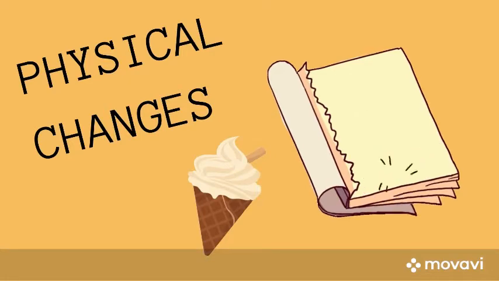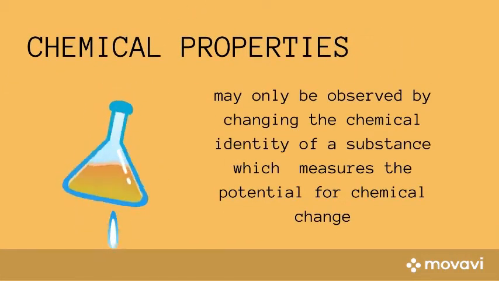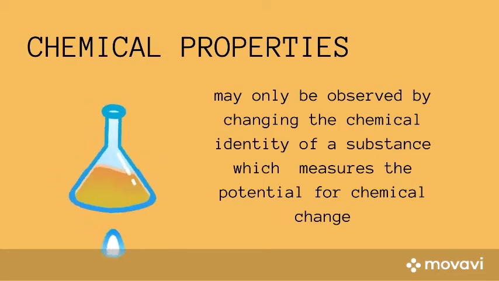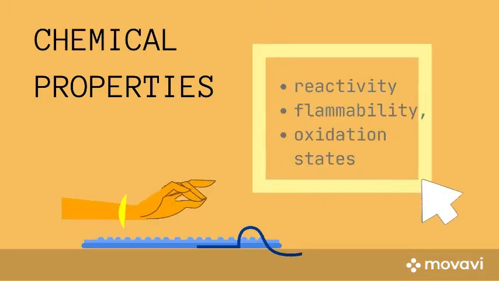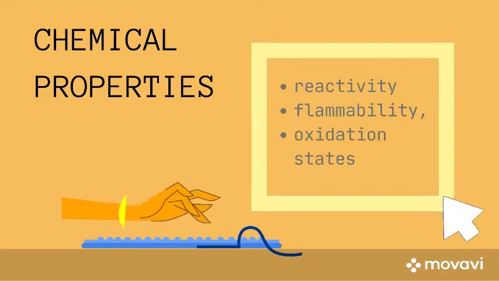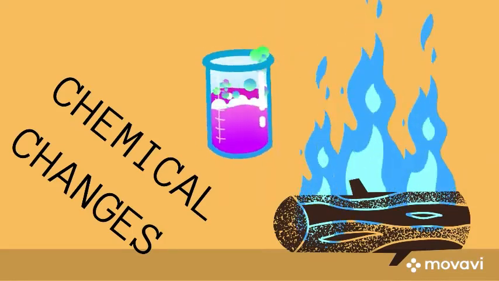On the other hand, chemical properties may only be observed by changing the chemical identity of a substance, which measures the potential for chemical change. Examples include reactivity, flammability, and oxidation states. Chemical changes happen in burning wood, mixing base and acid, and rusting.